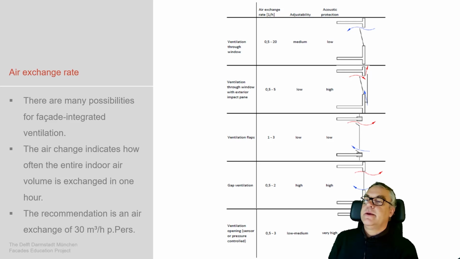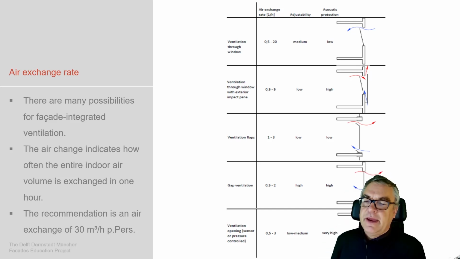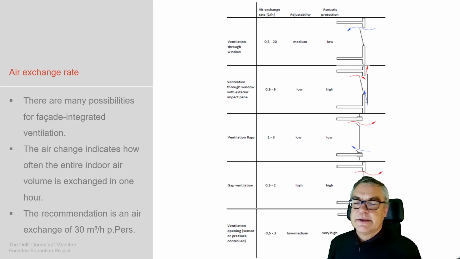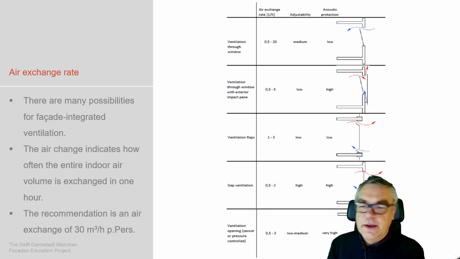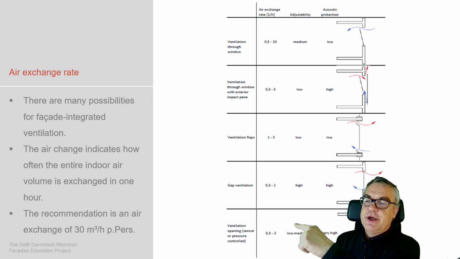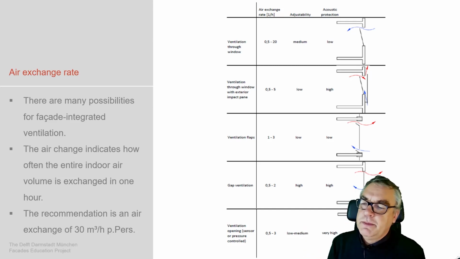How do we do this? We need to deal with air exchange rates, which are known from the earlier lectures. We need to deal with a CO2 percentage which we need to reduce, and for that an air exchange of about 30 cubic meters per person is required.